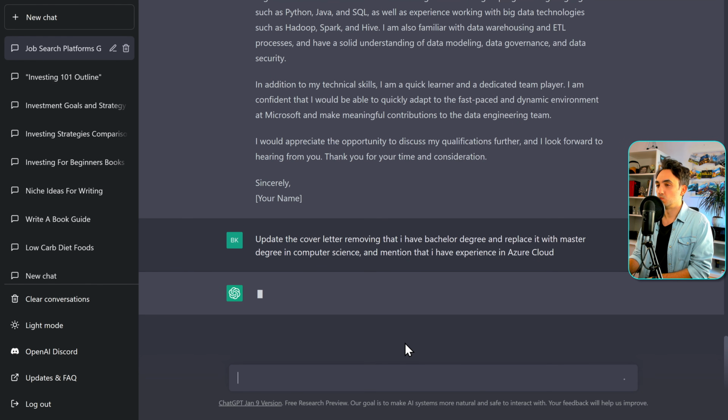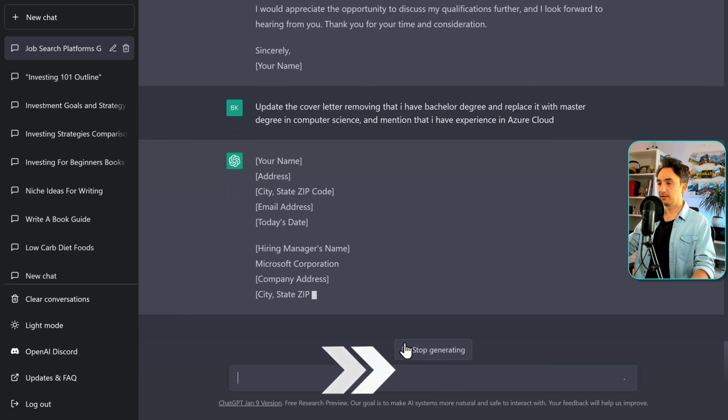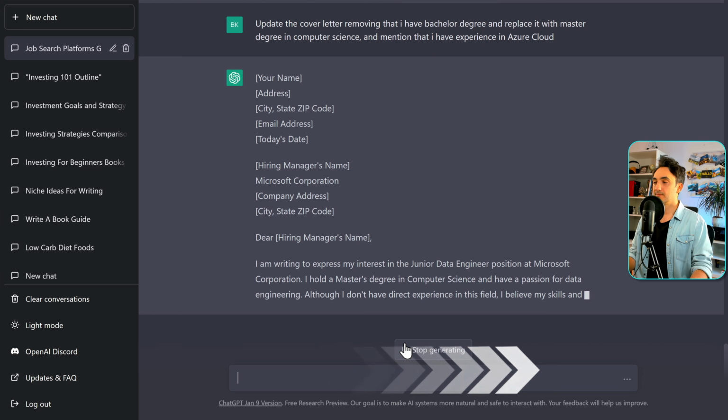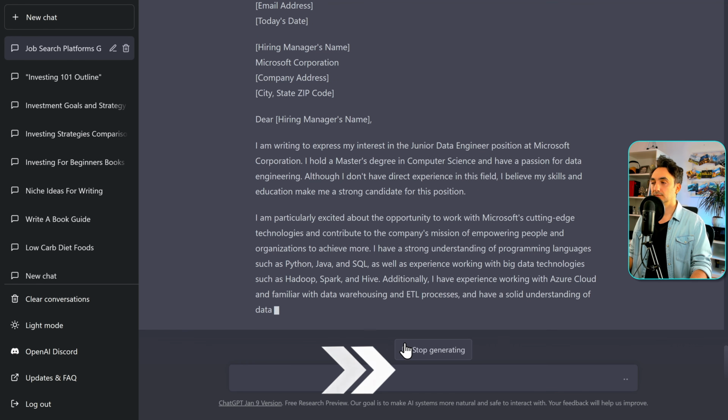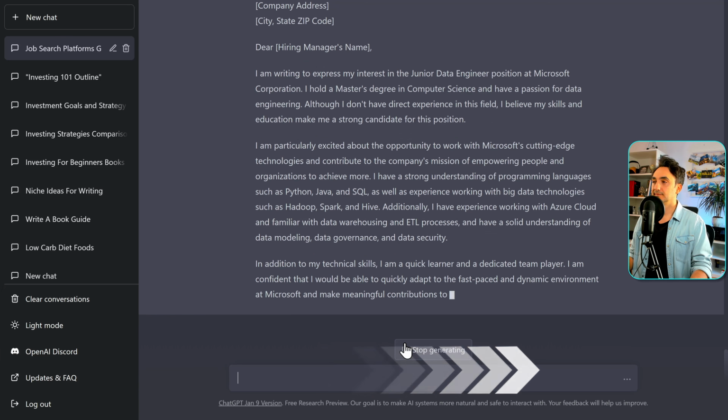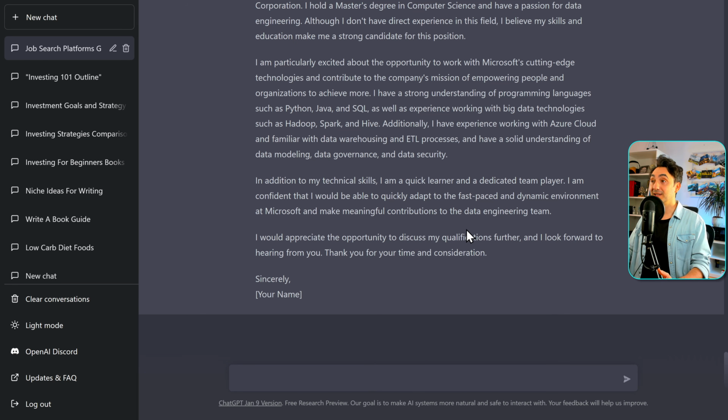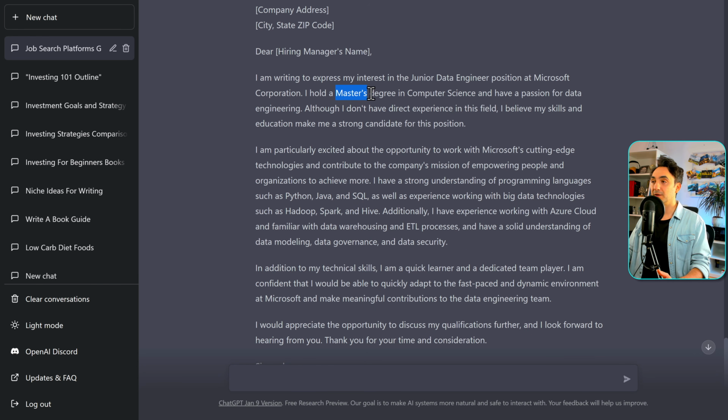Let's see. Guys, it's pretty good. So as you can see, it integrated our wishes. We have now here a master degree in computer science in the letter, and as well, it integrated my skill about the Azure cloud. And you can add more stuff.